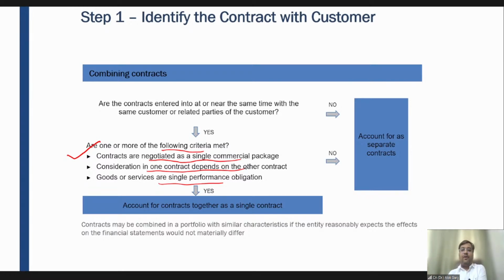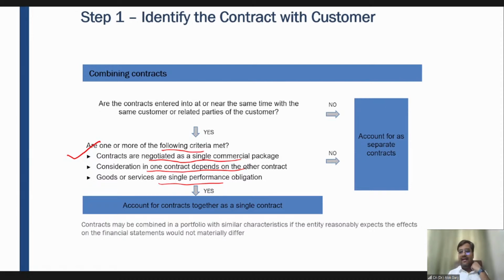And what is the definition of control? Control means, of course, physical possession is transferred. Of course, your risk and reward has been transferred, and the customer is able to get the benefit which is expected out of that product, right? And that is why the company will recognize the revenue when the customer will be able to use that product, right? Understood?